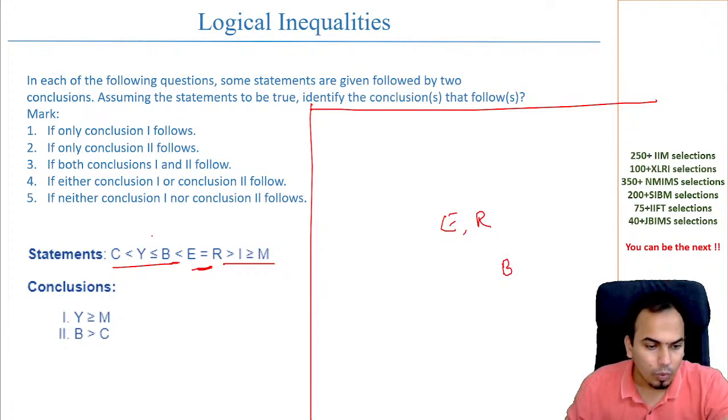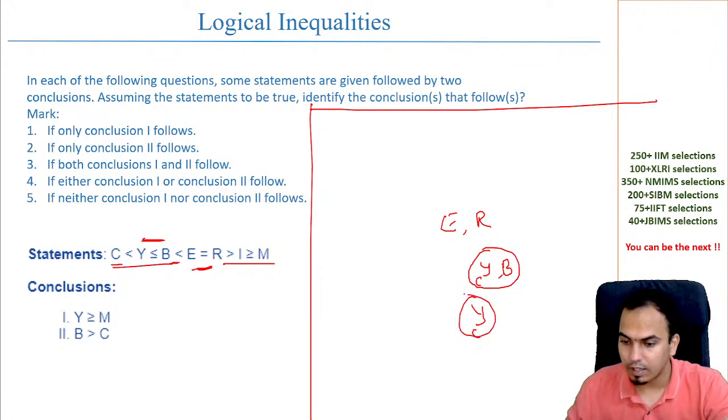Okay. Y is less than equal to. So Y can be equal to. Y can be less than. Okay. C is less than Y. So यहाँ पे जैसे Y दिया, यहाँ पे आ सकता है, ऐसे यहाँ पे आ सकता है. So this is one case. This is another case. Like that, right?